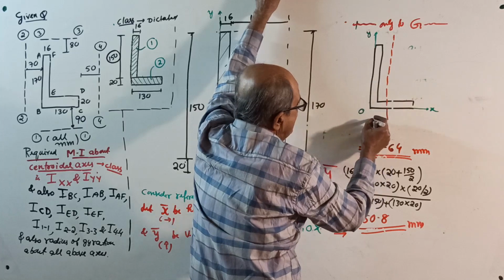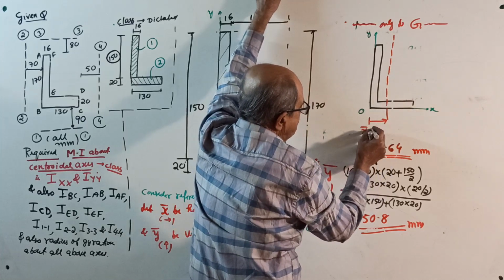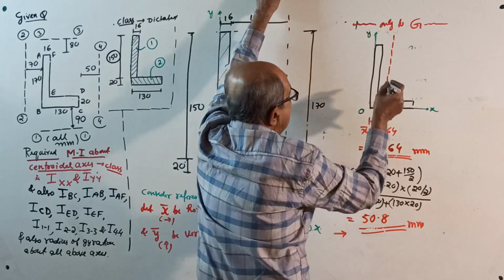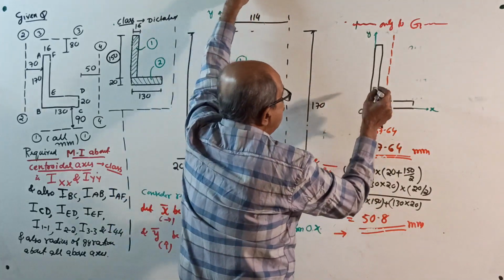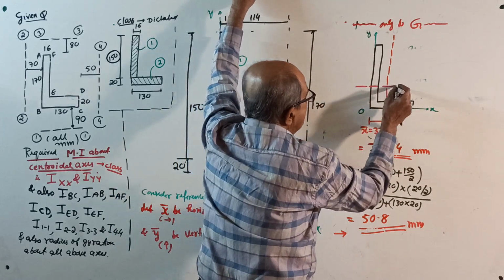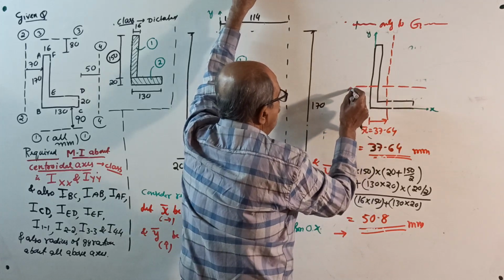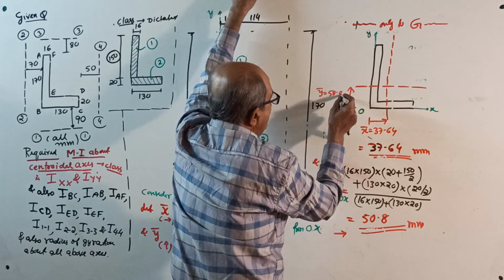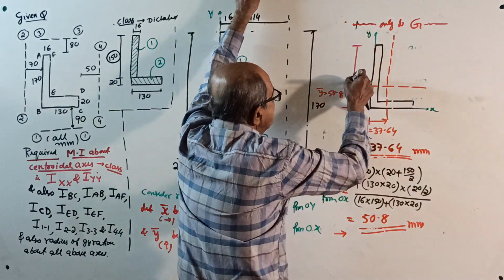See, this is your X bar calculated. X bar 37.64 from OY, and from bottom edge OX, we got Y bar 50.8. See here. This is from here. You got Y bar 50.8.